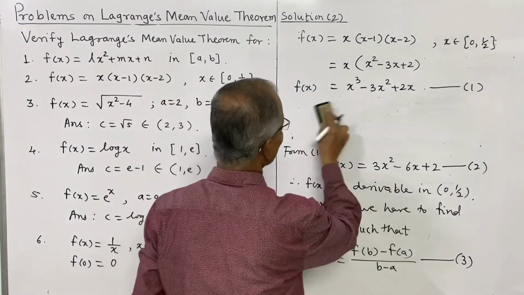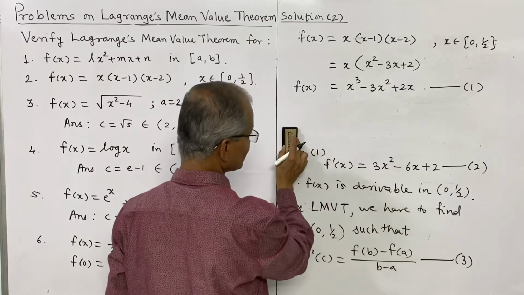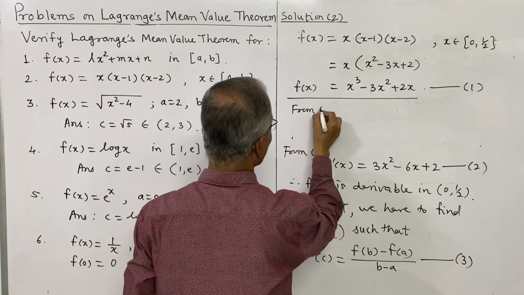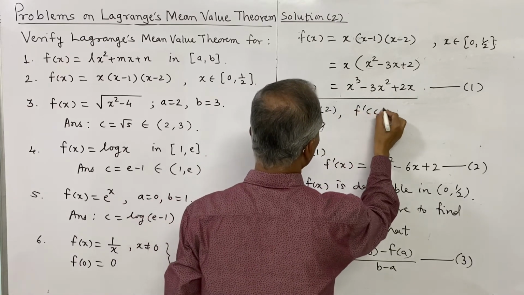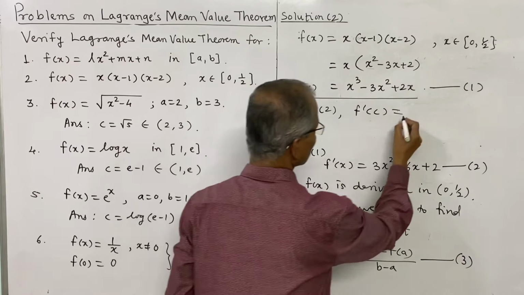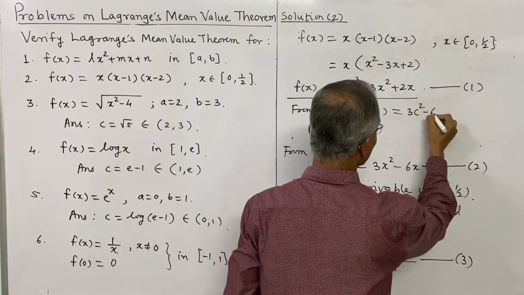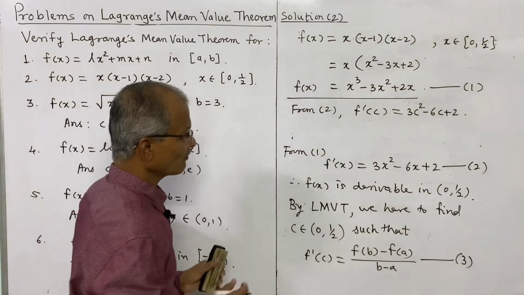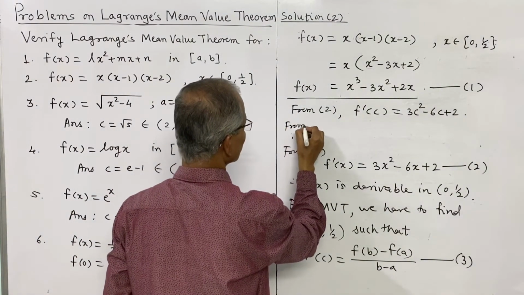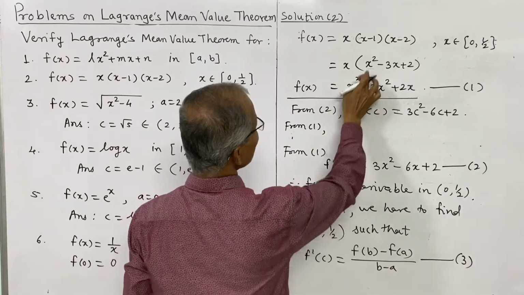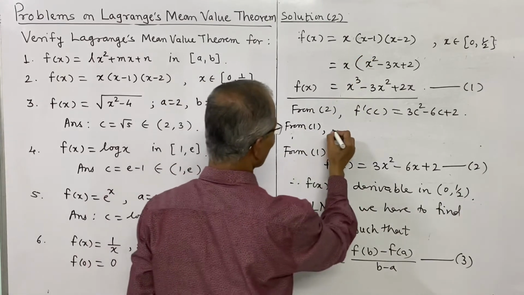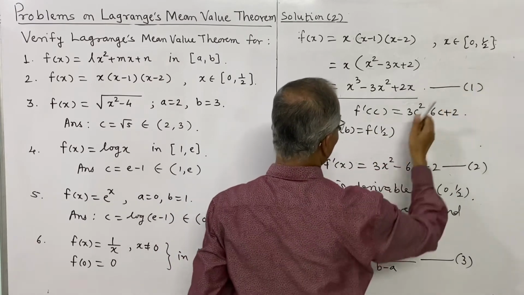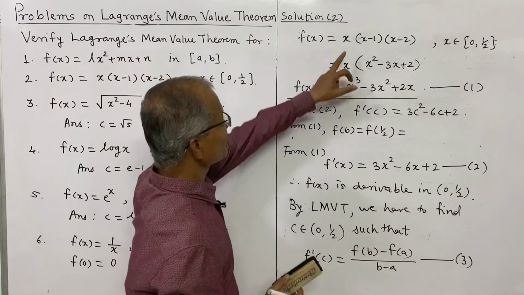So we can say from 2, what is f dash of c? Replace x by c, that is 3c square minus 6c plus 2. This is f dash of c. Now from 1, we may use this expression or the first, f of b. F of b is f of half. B is half, and I shall use the first expression.